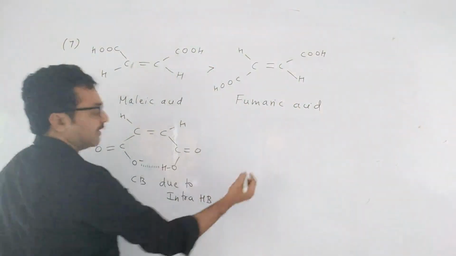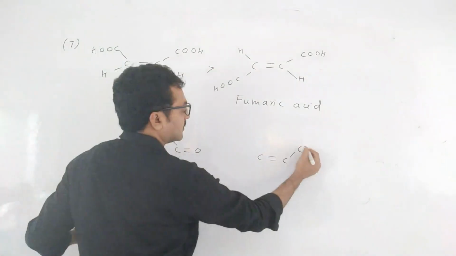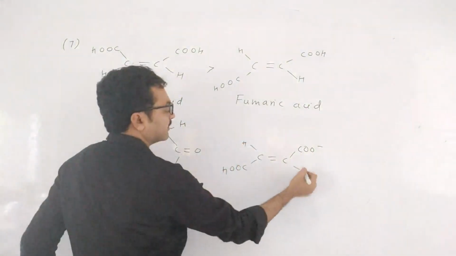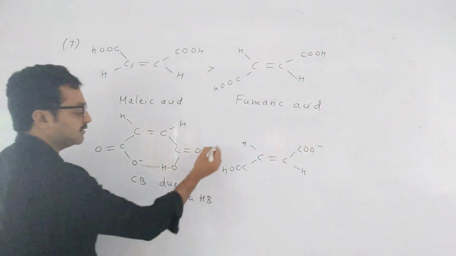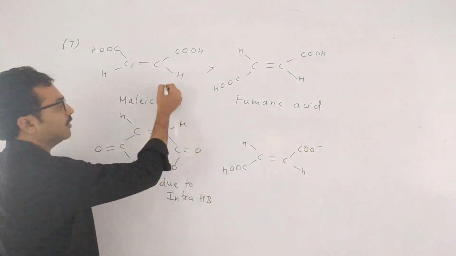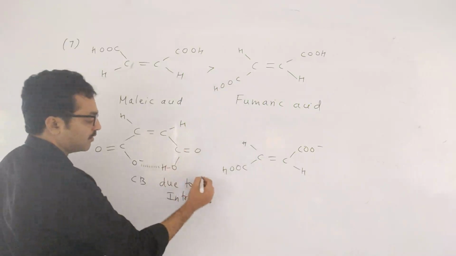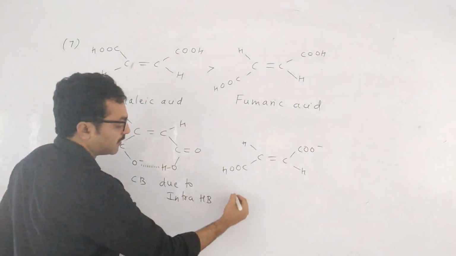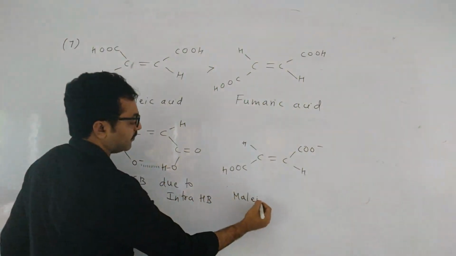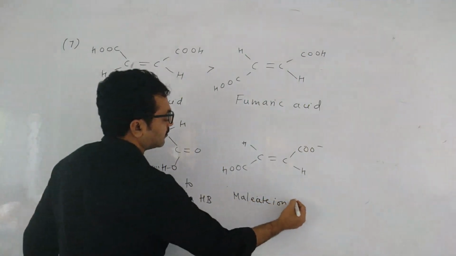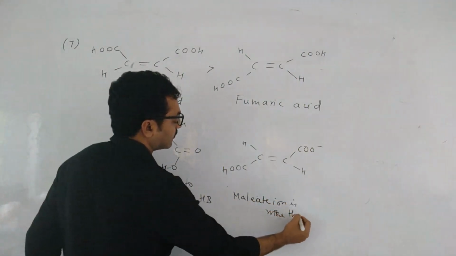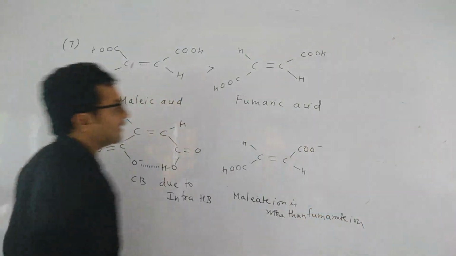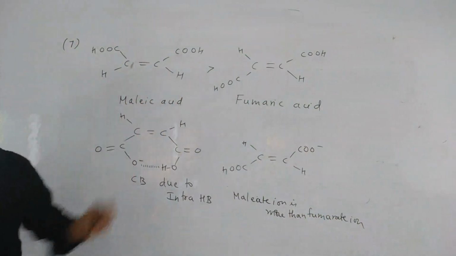Understood? Whereas fumaric acid, if you take, this will give a minus ion, but it is not stabilized. Okay? So since this is more stable, here we will call it 1 or 2, here you can take A or B. Malate ion is more stable than fumarate ion. So that is the reason malic acid is more acidic than fumaric acid.